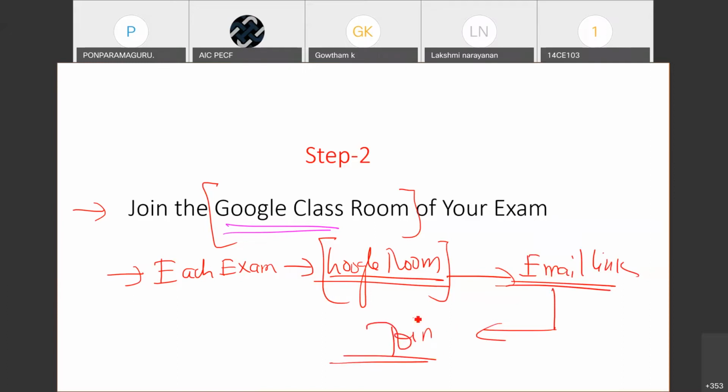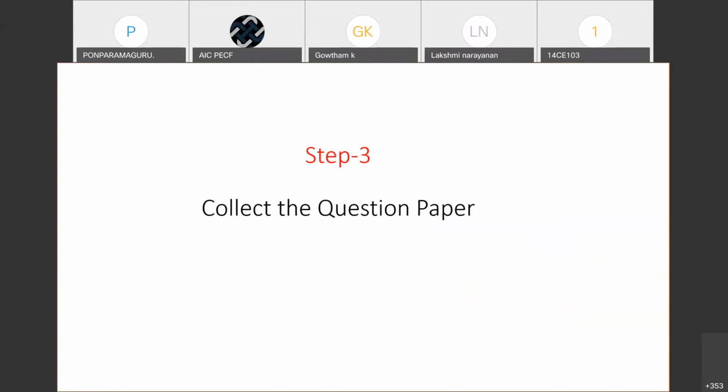So for each and every subject, you will have a separate invigilator. Each and every invigilator will send you a separate email link for each and every exam. Suppose you are a student taking 4 arrear exams. For each of these 4 exams, you would have separate email communication coming to you, and you would have 4 separate Google Classrooms for these 4 exams. So you need to keep track of that.